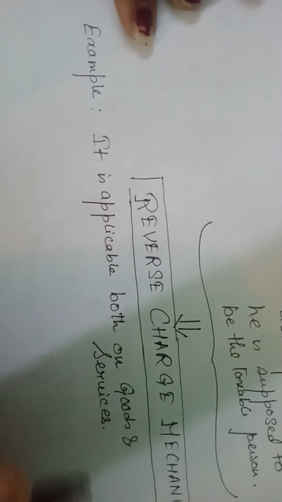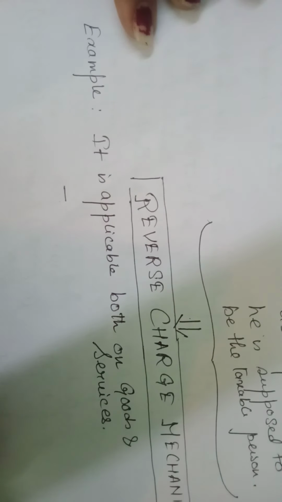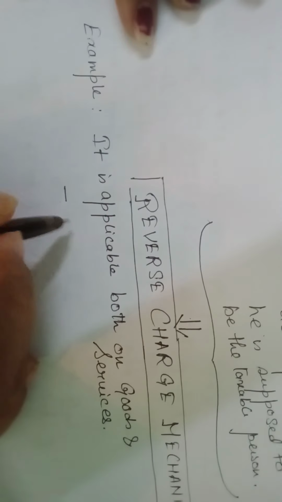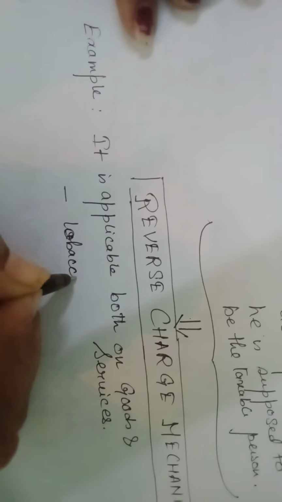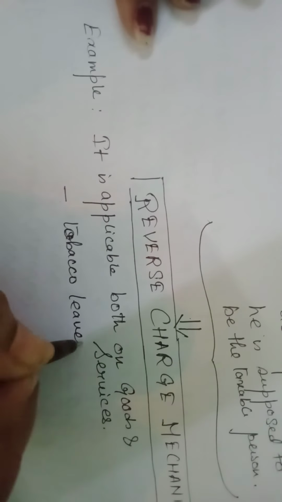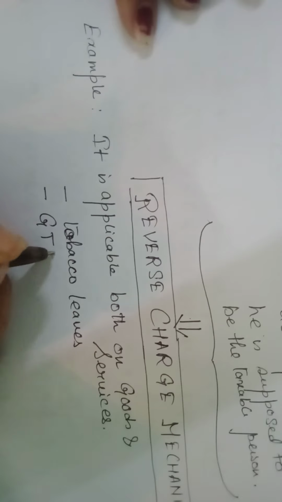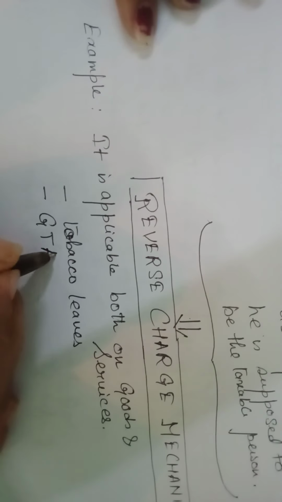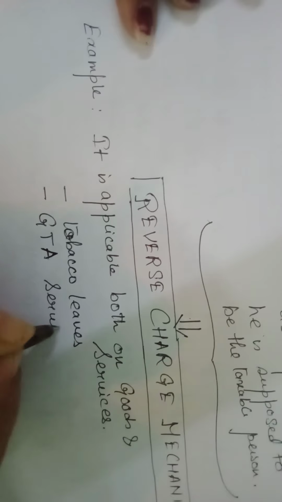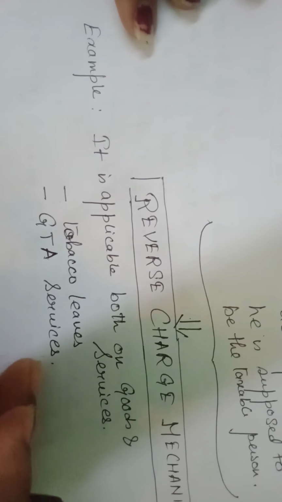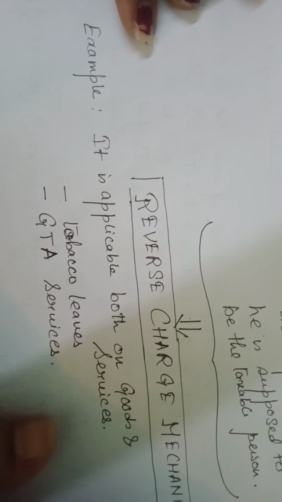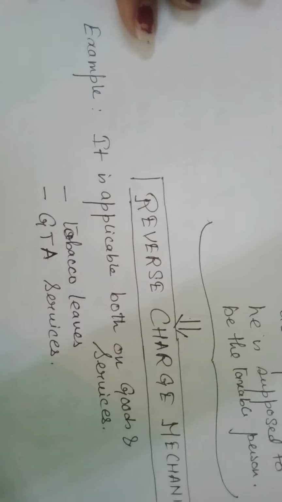The central government specifies the situations where it will be applicable. Such situations are in case of tobacco leaves and GTA services, goods transport agency services. This has a detailed discussion. GTA services will take one class when I'll be discussing reverse charge mechanism, and you'll find it interesting as well.